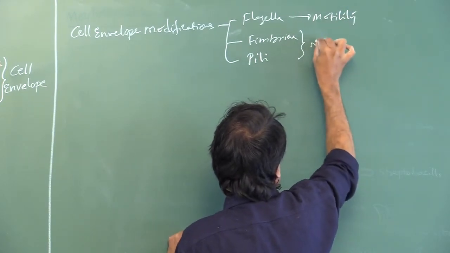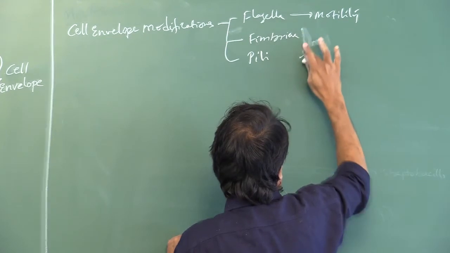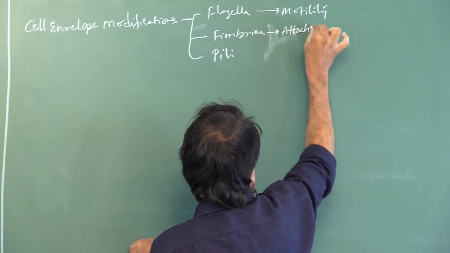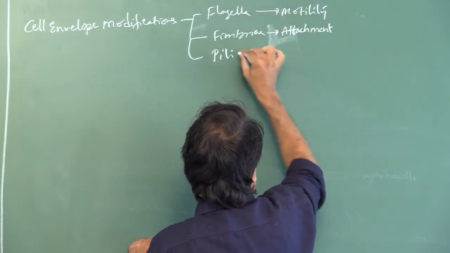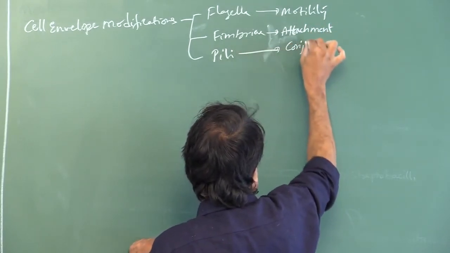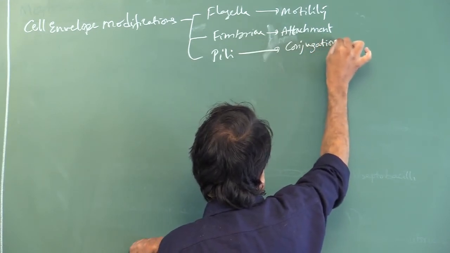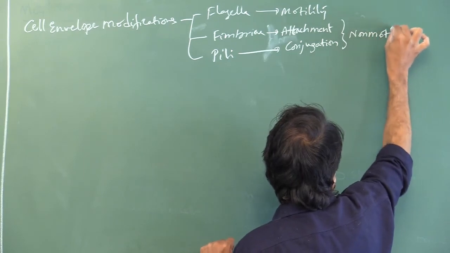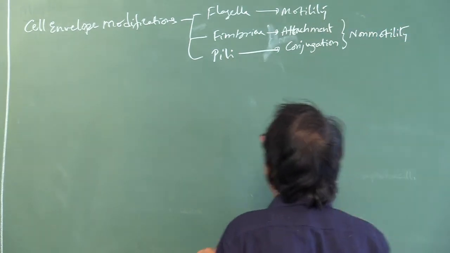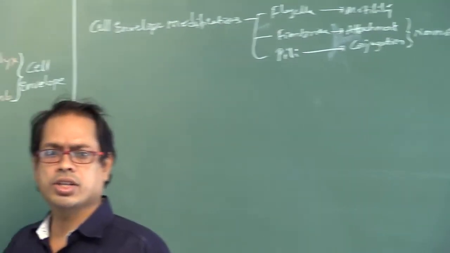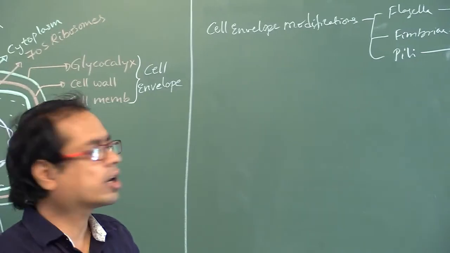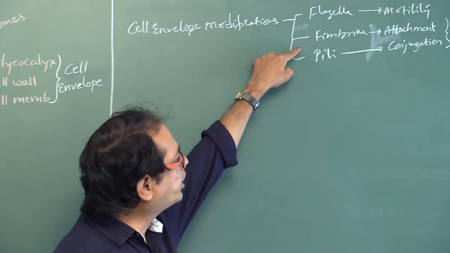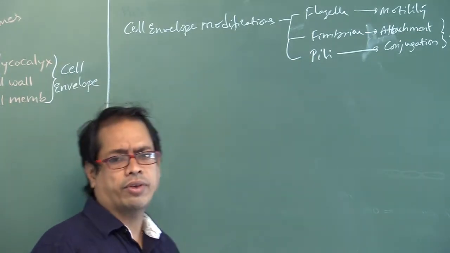Fimbriae are useful for attachment, and pili are useful for conjugation. So these two are non-motility. The cell envelope modification useful for motility is called flagella. Non-motility ones are fimbriae and pili. One by one we have to discuss.